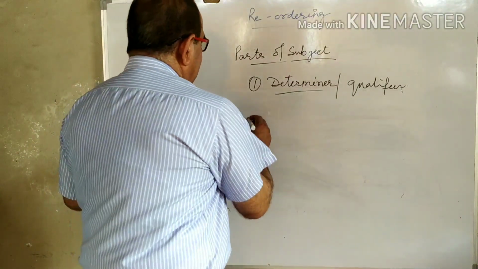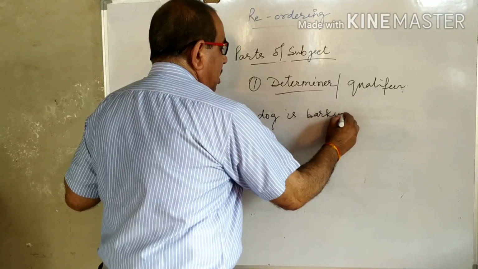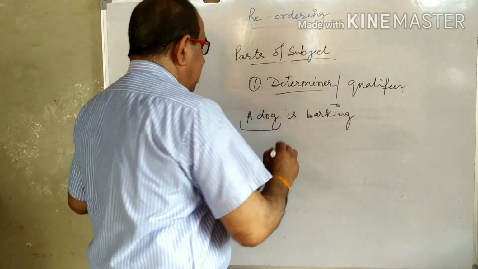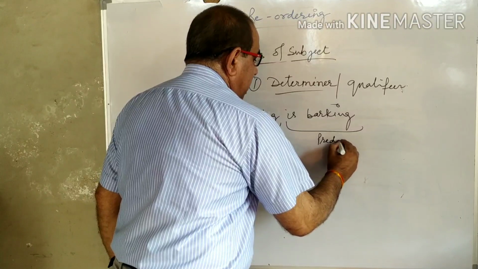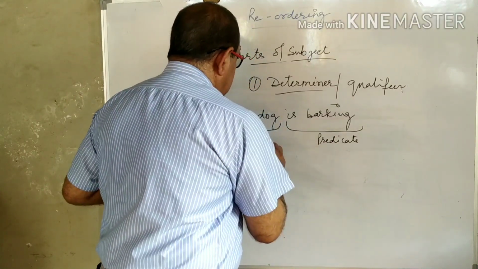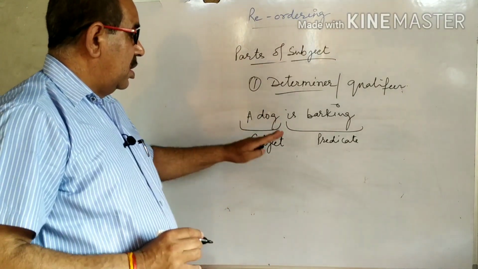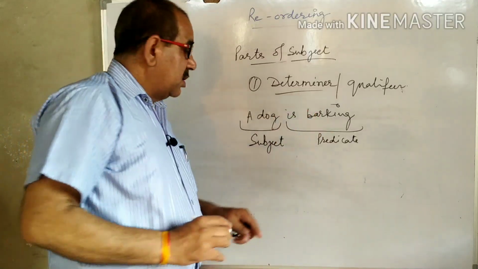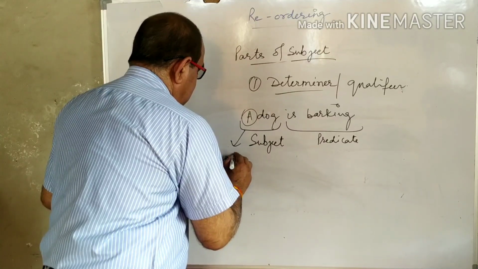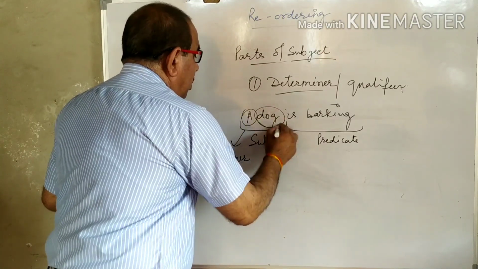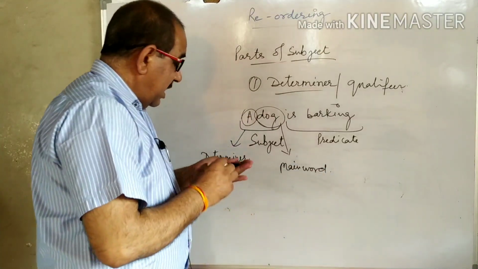Example: A dog is barking. Here this is subject and this part is predicate. Subject is 'a dog', it means subject is of 2 words. A is determiner and dog is main word. Why is A a determiner?